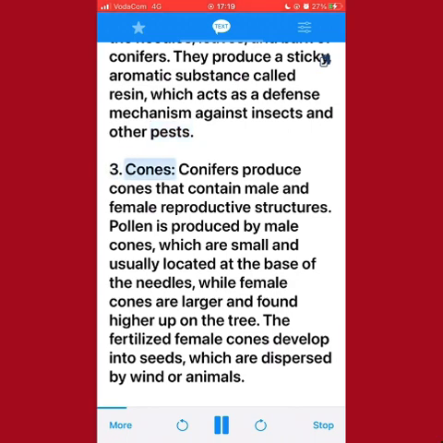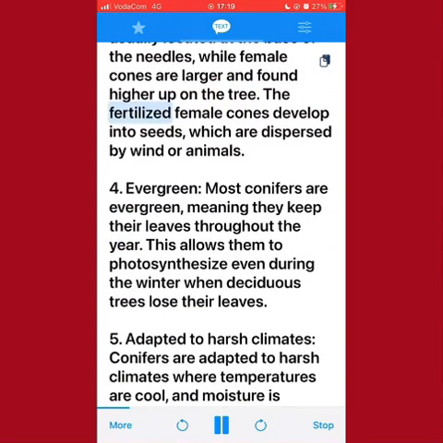3. Cones. Conifers produce cones that contain male and female reproductive structures. Pollen is produced by male cones, which are small and usually located at the base of the needles, while female cones are larger and found higher up on the tree. The fertilized female cones develop into seeds, which are dispersed by wind or animals.